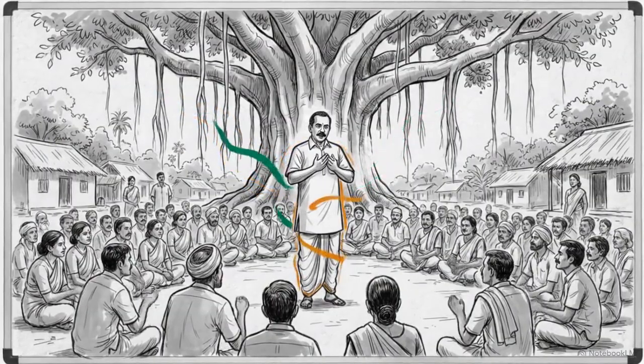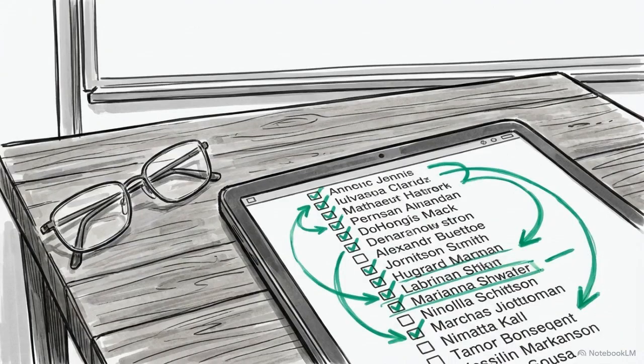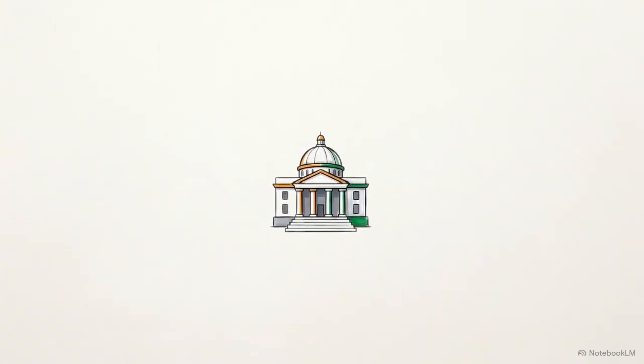The Meeting Records Manager digitizes Gram Sabha and ward committee meetings. It stores attendee lists, formal resolutions, and pending action items. All of this data feeds directly into the main dashboard, providing live operational insights.